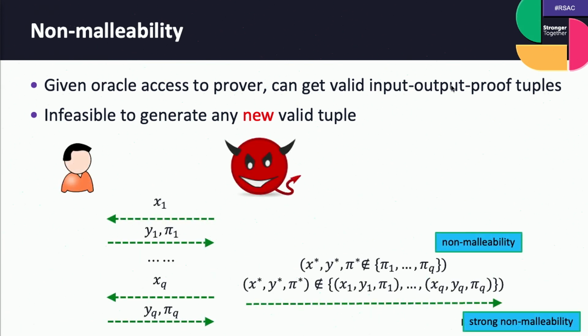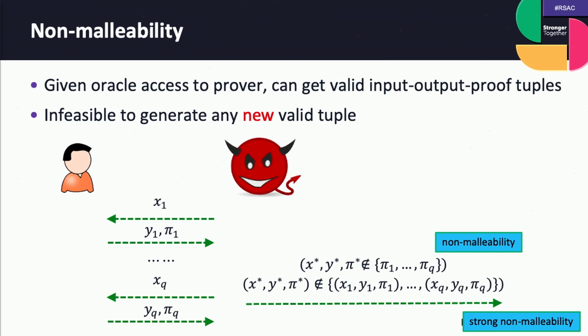So here's a graphical illustration of what non-malleability says. This adversary can query the proving algorithm on inputs x1 to xq, and of course the oracle gives the adversary y1, pi 1 to yq, pi q. And non-malleability says the adversary cannot output a new input-output-proof tuple where the proof is new.